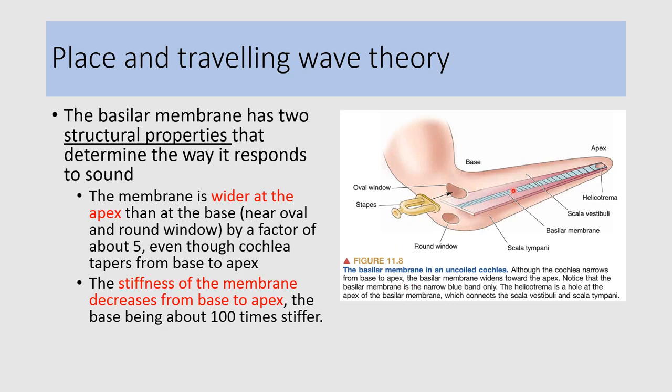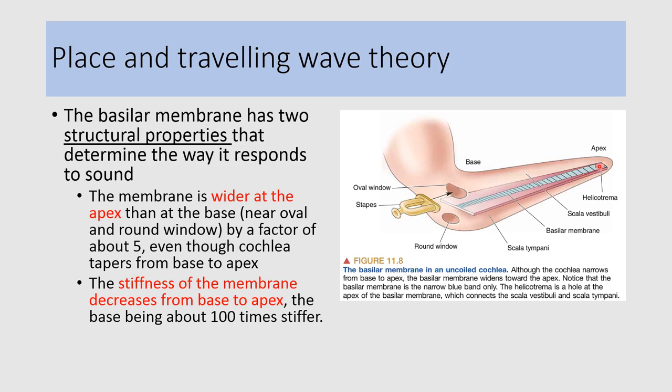Now this movement of the basilar membrane depends on its structural characteristics. Here we can see the structure of the cochlea. This is the base of the cochlea and this is the apex of the cochlea. Here we can see two windows. This is the oval window, which is closed by the footplate of the stapes, and this is the round window, which is closed by the secondary tympanic membrane. Now the cochlea is wider at the base and gradually it tapers at the apex.